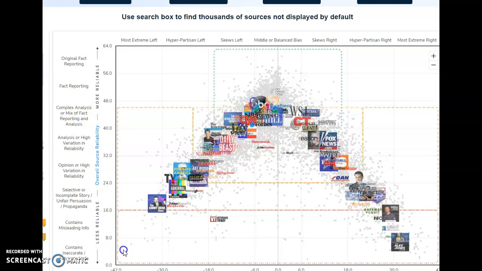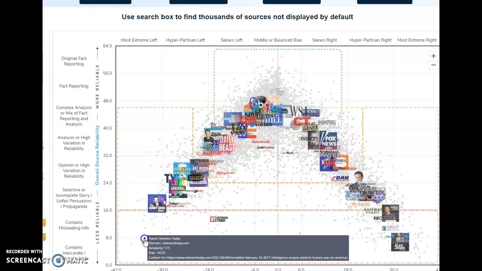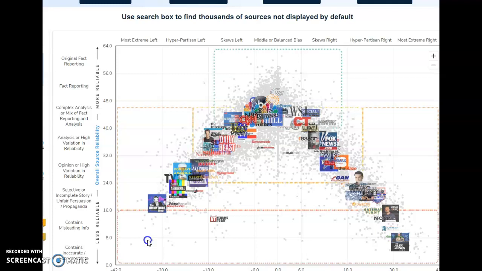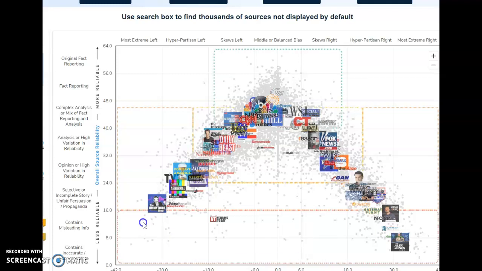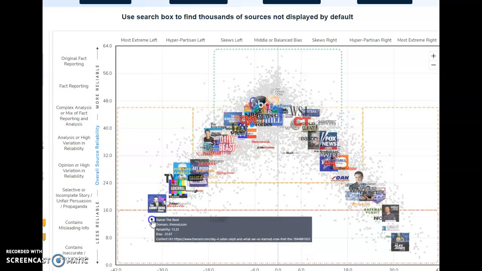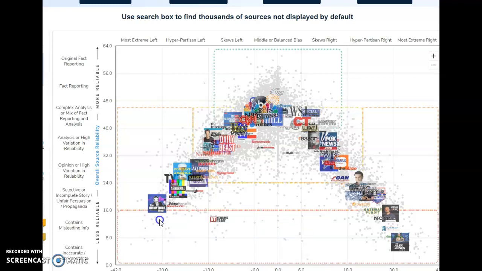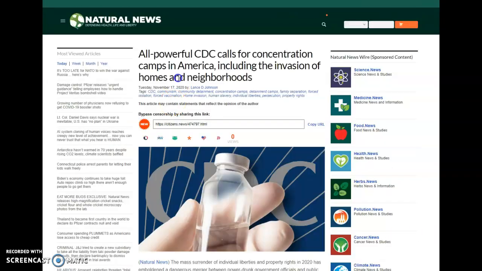So on the left, you'll see the Palmer Report, Veterans Today, Wonkette, there's Veterans Today again. They kind of do these a few times. The Root, okay? So you'll see some things that Ad Fontes has suggested are inaccurate. And again, on the right, you'll see Alex Jones, InfoWars there, Natural News. Natural News is a particularly interesting one. I'm going to go ahead and pop that open real quick.